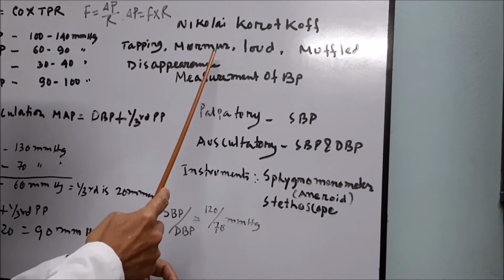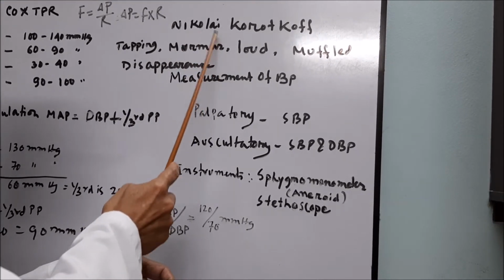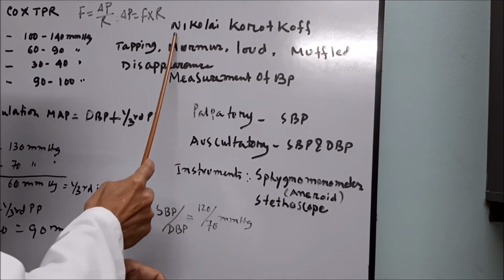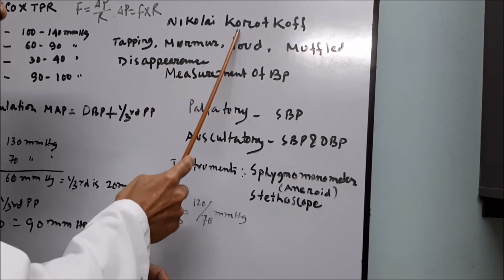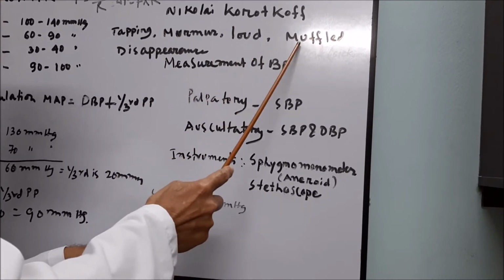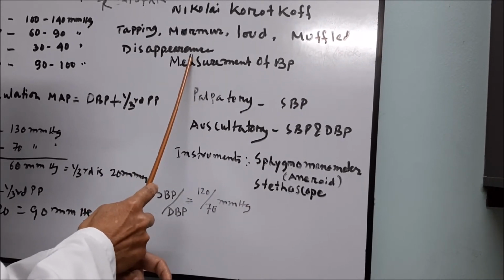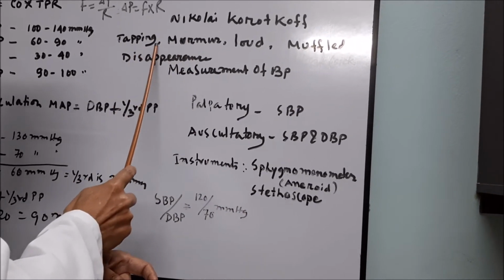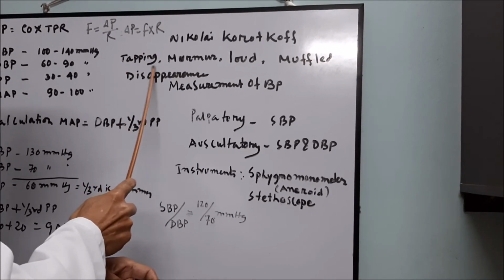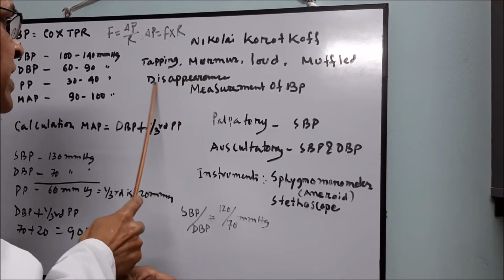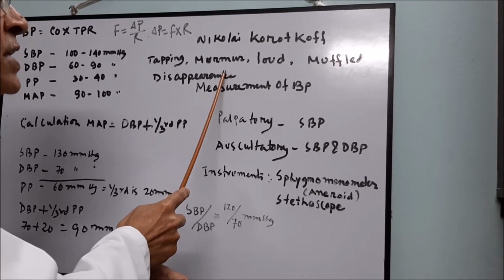Then the quality of the sound changes from the tapping sound, then it goes to a murmur, then it goes louder again, then it will muffle, and then it disappears. The tapping sound indicates the systolic pressure, and the disappearance indicates the diastolic pressure.